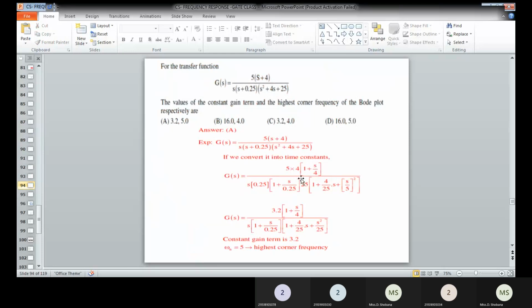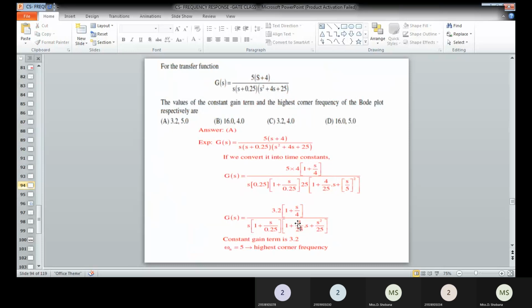If the numerator constant is taken out, we get 1 plus s divided by 4. In the denominator, 0.25 and 25 are taken outside, and you will get the transfer function like this. If you calculate the constant value, 20 divided by 0.25, you will get 3.2. So the constant gain in the numerator is 3.2. That is the first thing we have to determine.